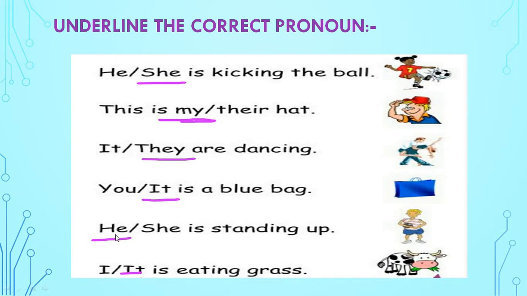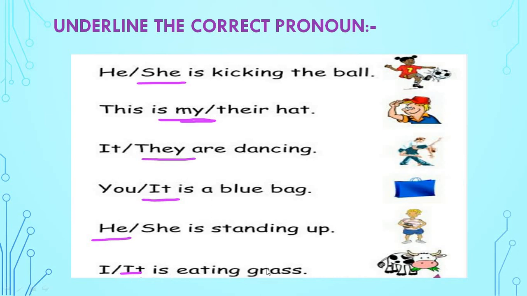Okay. Now see, he or she. Can you see the picture? It is a boy or a girl? So it is a boy. So what will we use? He. He is standing up. We will not use she. She is used for a girl. We will use he. Okay. He is standing up.